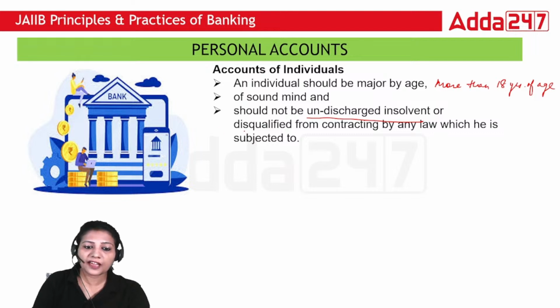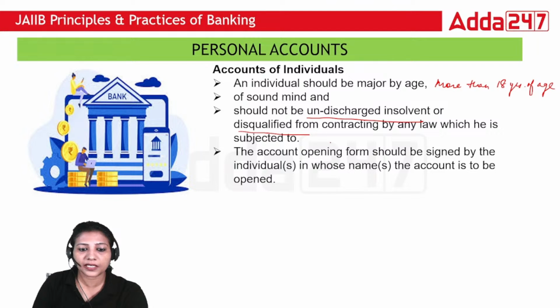Or if they have been disqualified from contracting, if they have been disqualified by any court of law for getting into a contract with any party, then you should be very careful while opening an account, because under the guidelines of RBI, you cannot open the account if the customer is an undischarged insolvent, or if disqualified from contracting. Account opening form should be signed by the individual in whose name the account is to be opened.